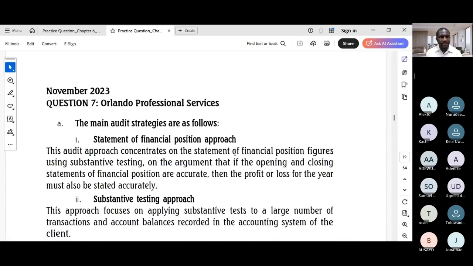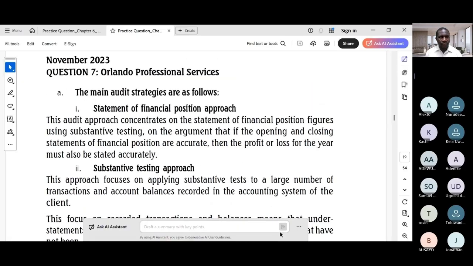Part A. So for part A, what do you write? Talking about main audit strategy. The question asks us to outline the main strategies or audit strategies your firm would expect to adopt. So you should identify and explain the key strategies that an audit firm uses. Then how do we write it? Present your answer in a clear and structured list. For each strategy, provide a brief professional explanation of what it is and when it will be used.